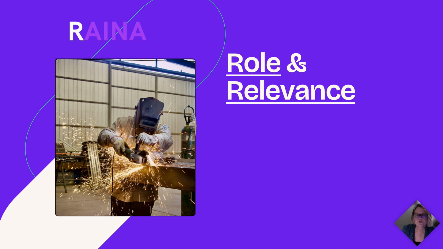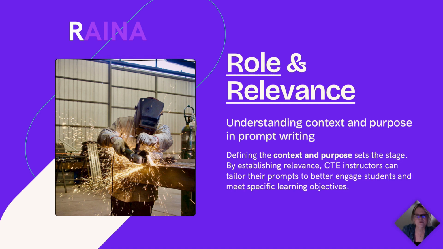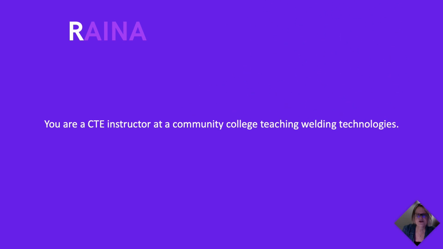The R's are for role and relevance. Start by giving RAINA a role. This is to guide RAINA in understanding the relevance of the rest of the prompt and make sure the response is relevant to your subject area to better engage your students. Let's begin the prompt. In the example we are building, you can see the role is very specific to the type of instructor and to the level of instruction.